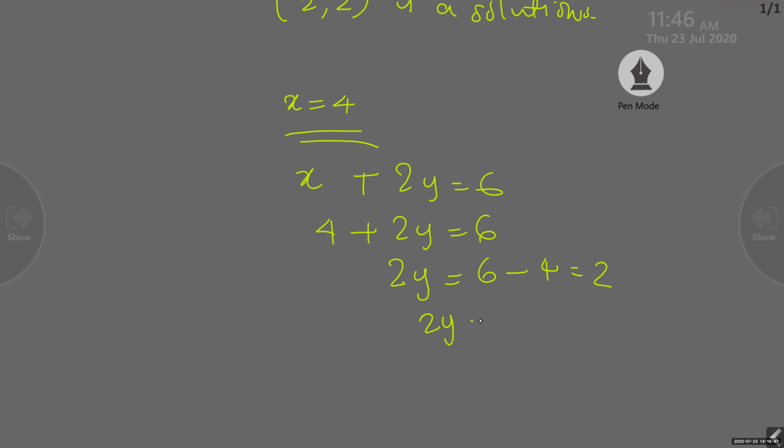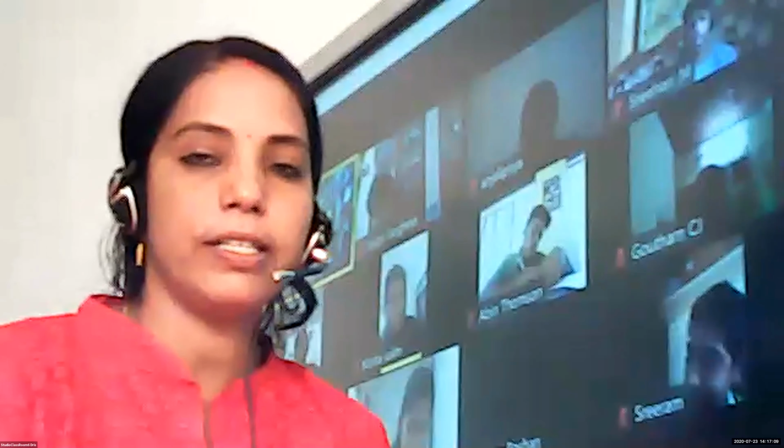So 2y equal to 2, y equal to 2 by 2 equal to 1. So what is the solution? (4, 1) is the solution. How many solutions did we get? 4 solutions. Can you tell which are the solutions?